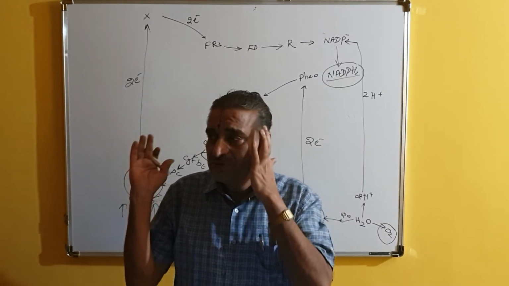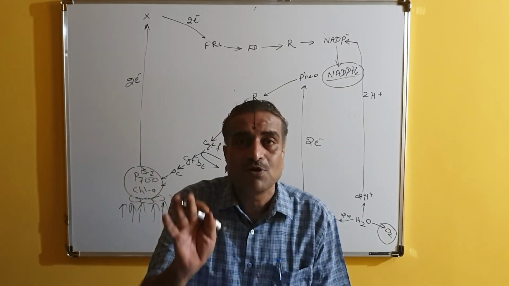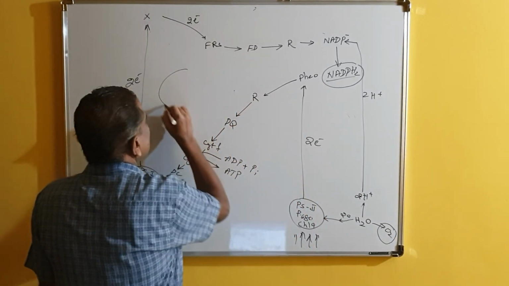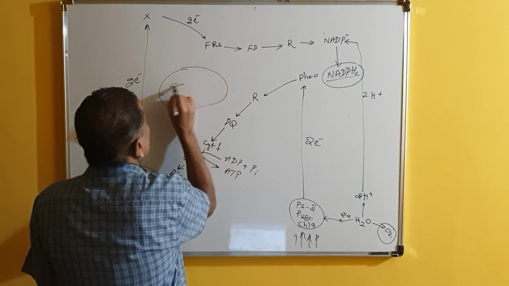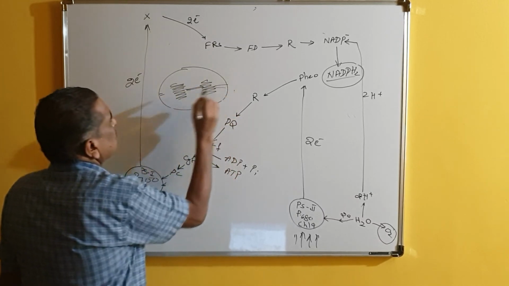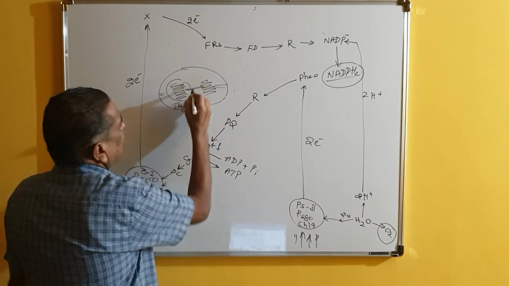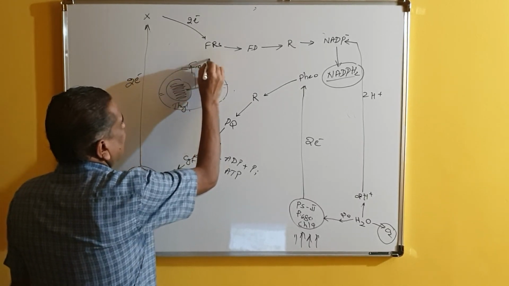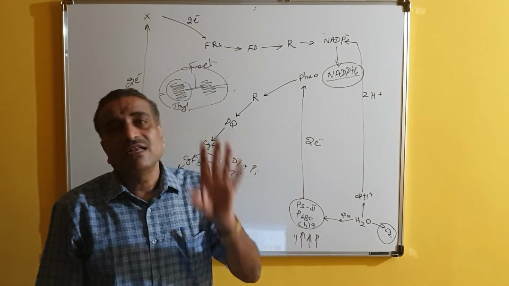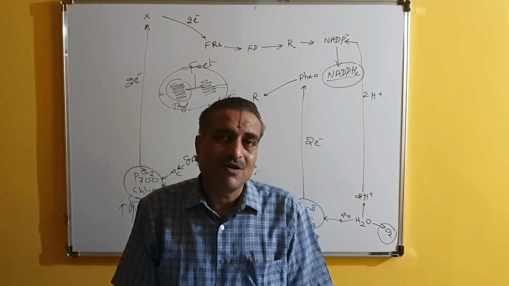All these reactions take place in the grana of the chloroplast. So this is the chloroplast. Here we observe a pile of coin-like structures. This is called the thylakoid, and the connection between 2 thylakoids is called the fret. In the fret region, cyclic photophosphorylation takes place, and in the thylakoid region, non-cyclic photophosphorylation takes place.